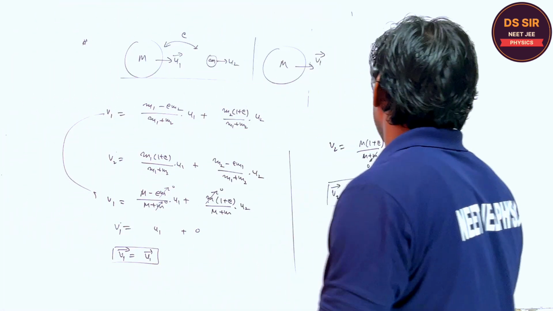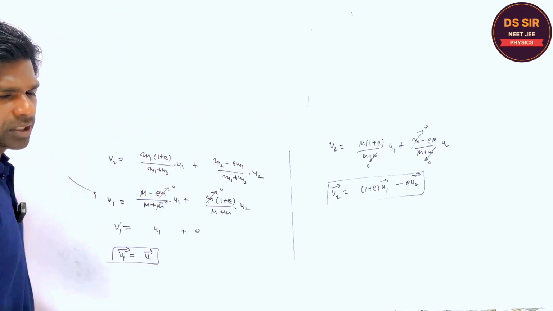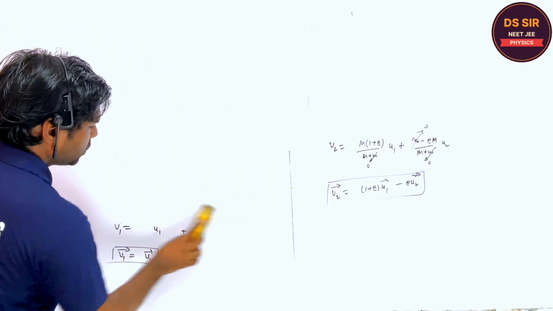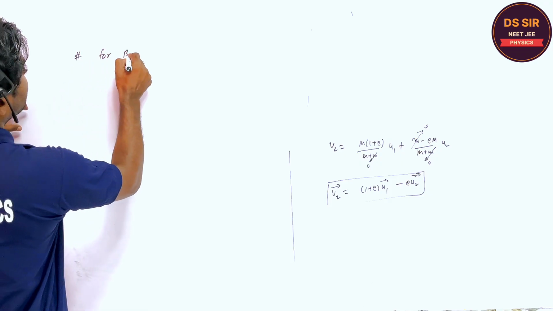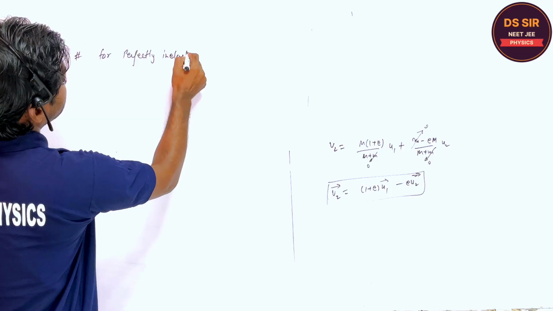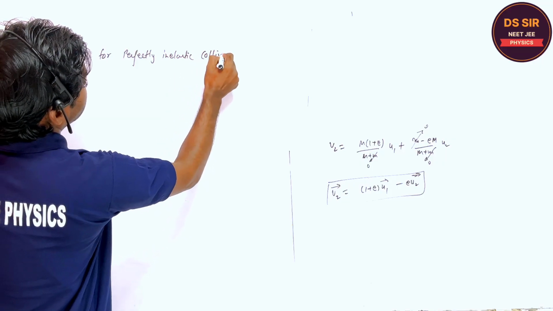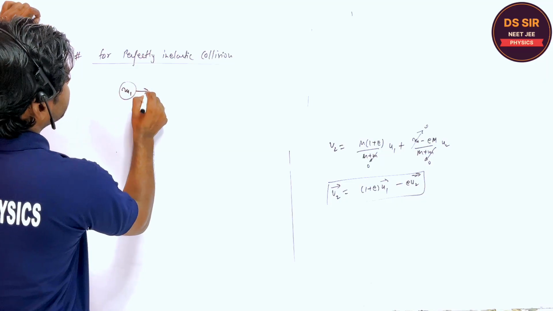Okay, so listen one thing. For completely inelastic collision, for perfectly inelastic collision, what is the meaning of the perfectly inelastic collision?